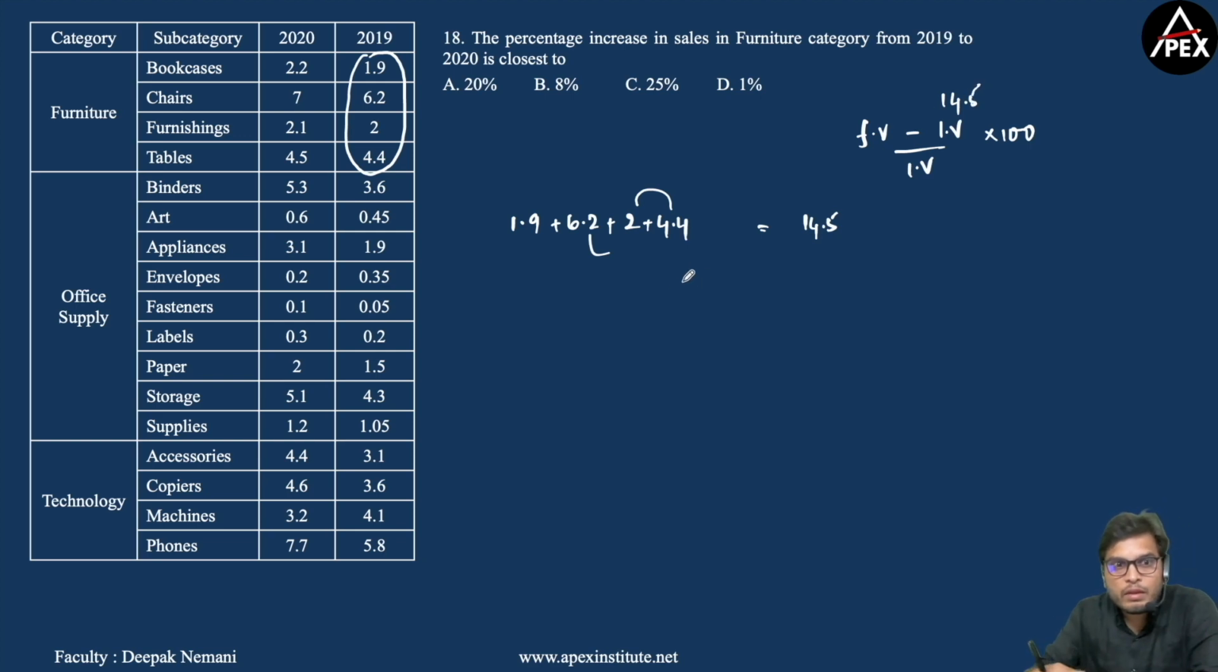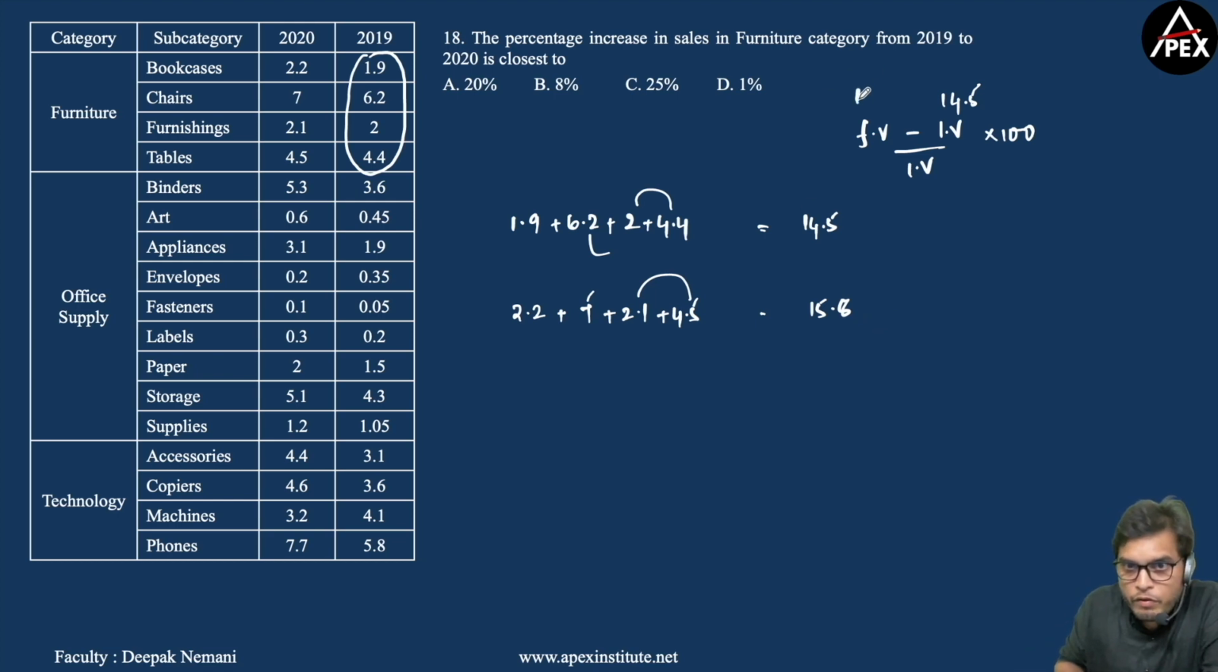Now final value is nothing but sum of sales in the furniture category in the year 2020. That would be 2.2 plus 7 plus 2.1 plus 4.5. Now 2.1 plus 4.5, that's 6.6, 6.6 plus 7, 13.6, 13.6 plus 2.2, 15.8. So sales in the year 2020 is 15.8 million rupees. So your final value is 15.8 by 14.5. Now this is 1.3 by 14.5 into 100.